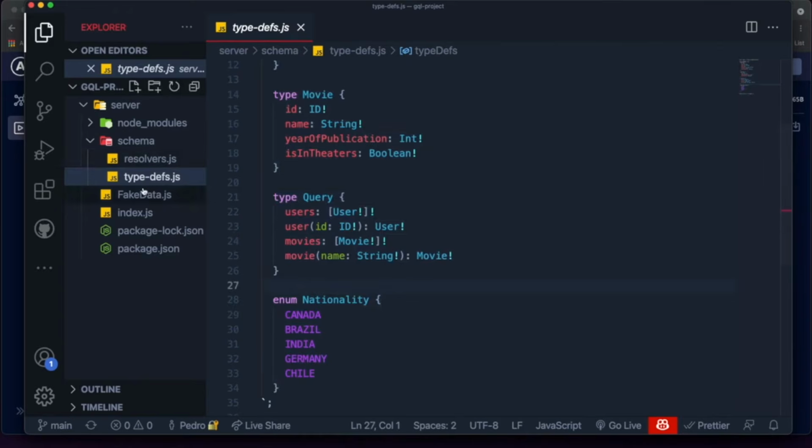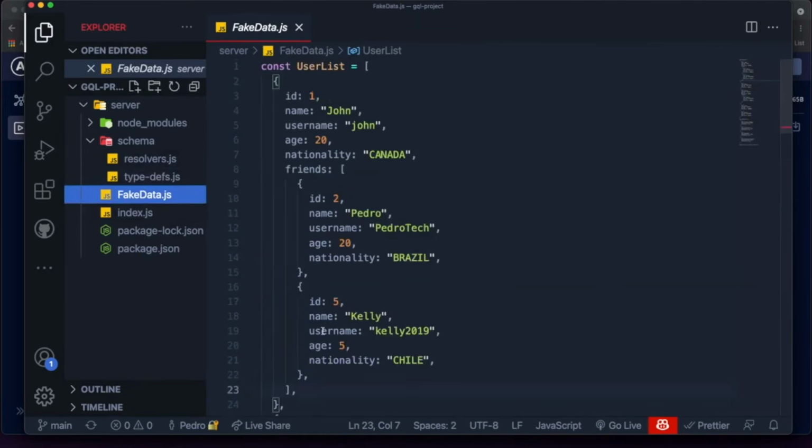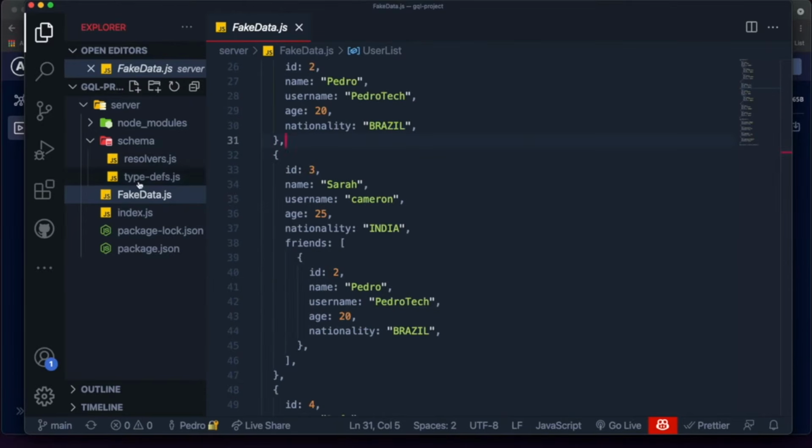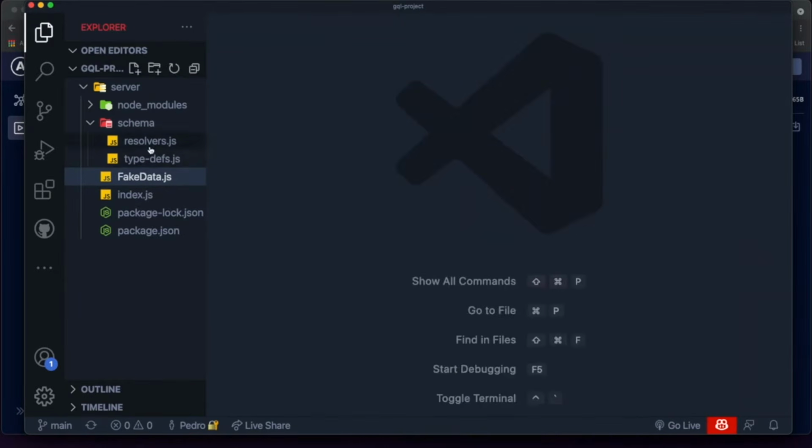Now, we're still using fake data for this tutorial. So if I want to add a user, for example, to our data, I'm just going to push a new object inside of this user list array, and that's how we're going to add stuff into our data. And a similar thing will be done with the other types. I'm going to show you guys an example of updating and deleting, just to show you how you can do that. And yeah, that's basically it.